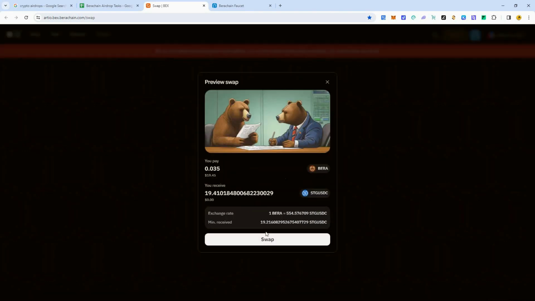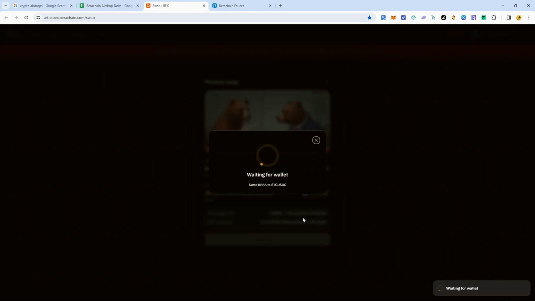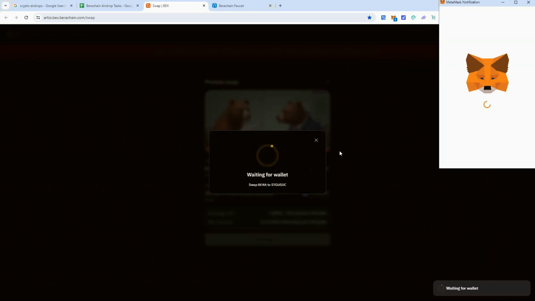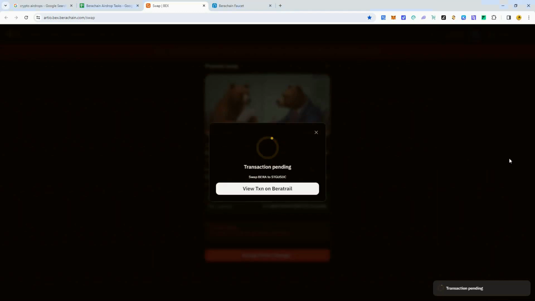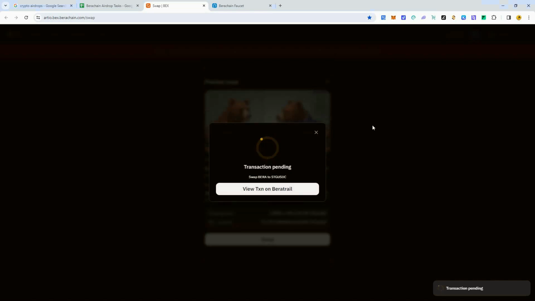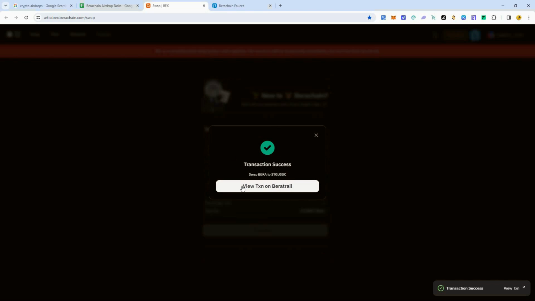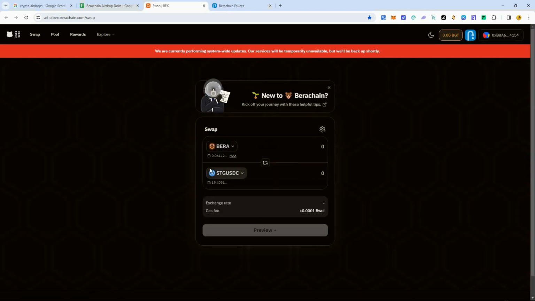We'll preview that. It's going to tell you what you're going to do, exchange rate, and so on and so forth. Press swap. It'll bring up the transaction to confirm in your MetaMask wallet. And once the pop-up is there, just like any other transaction, you'll click confirm. Transaction pending. You can follow it on their Bera trail if you want as well. And it should just take a couple seconds and that should go through. Transaction success. There we go. So we have successfully swapped some Bera. You can see the balances change there.